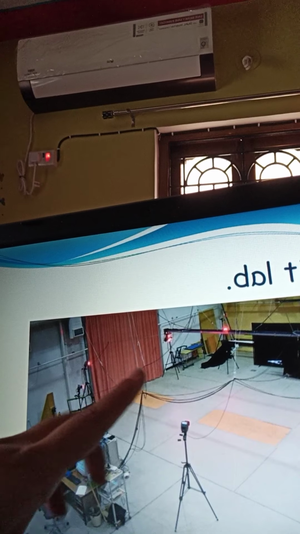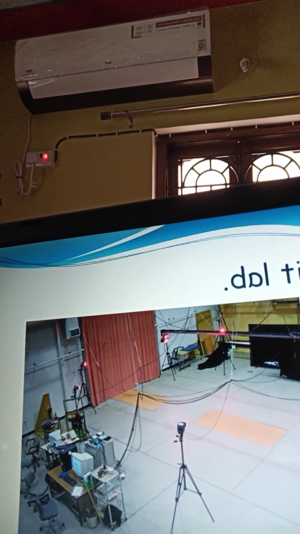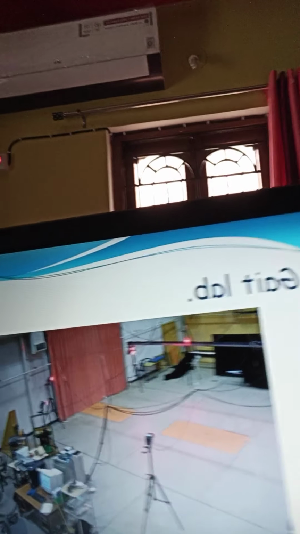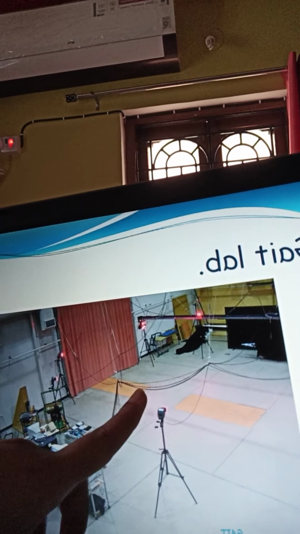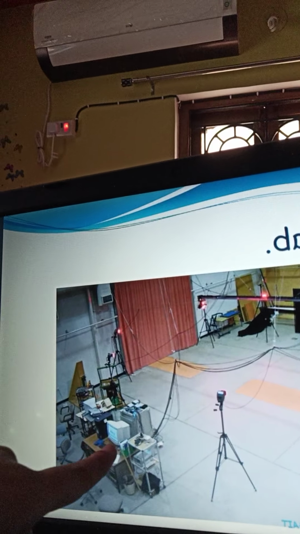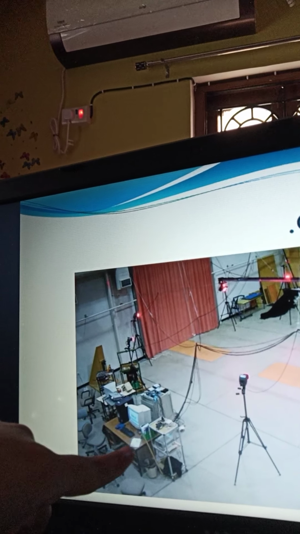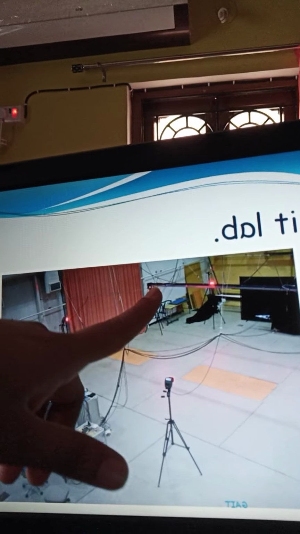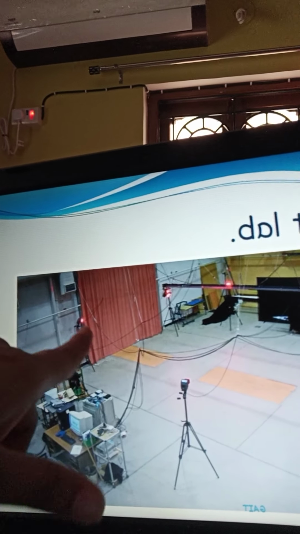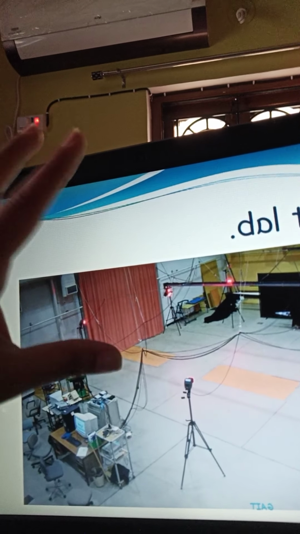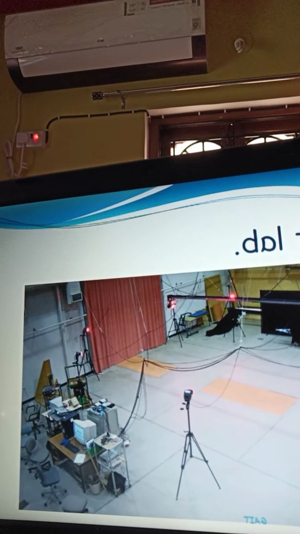With the help of these electrodes, we can easily measure the gait analysis of the patient. There are some other setups over here also: you can see this is the camera, this is the light, laser. There are so many things included in the gait lab.